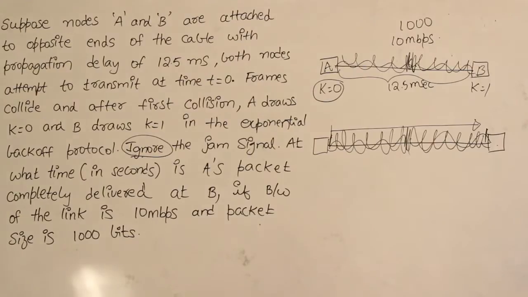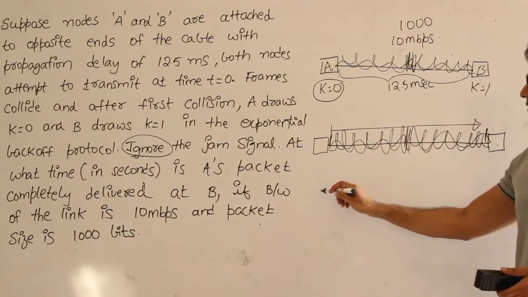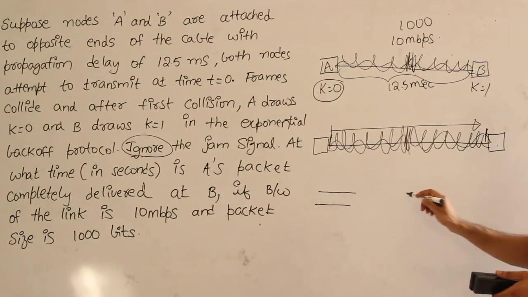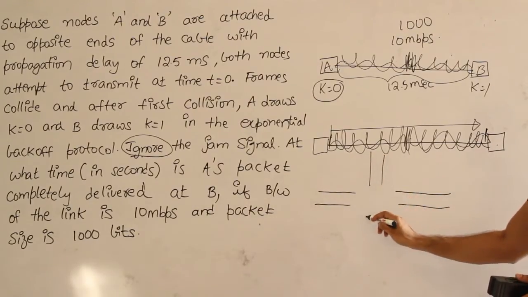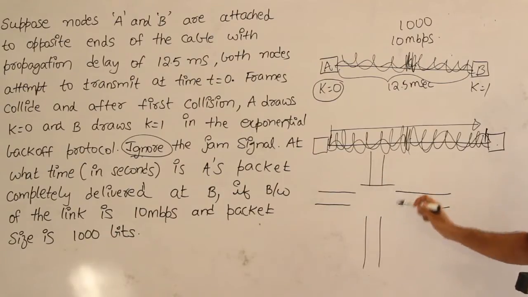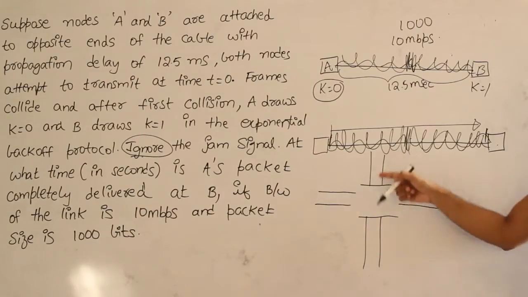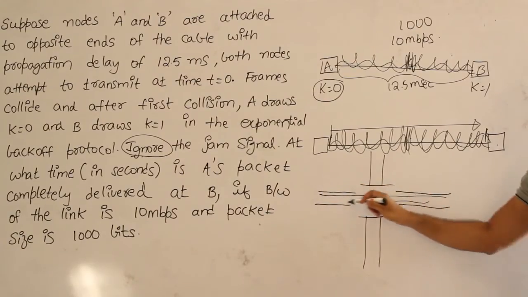So the reason is simple. I think you understood it, or if you didn't, I'll take some other example and explain. Let us assume there is a traffic signal at a 4-point junction, and for these two sides there is a red light, which means they should not come out, and the traffic is moving on this side.